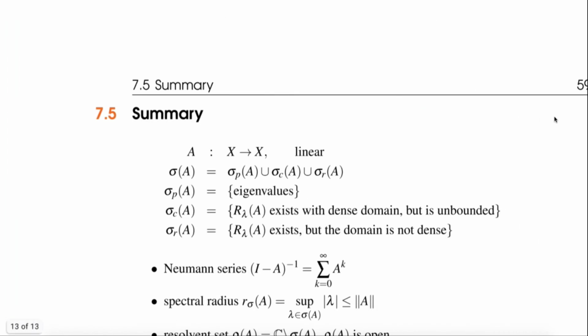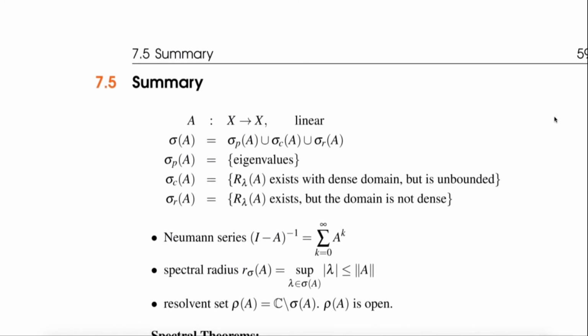Let us just quickly summarize what we have learned here. Right, we are talking of linear operators between Banach spaces. The spectrum has 3 parts: the point spectrum, which is eigenvalues. The continuous spectrum, this is where the resolvent exists with a dense domain, but it is unbounded. And then the residual spectrum, where the resolvent R lambda A exists, but the domain is not dense.